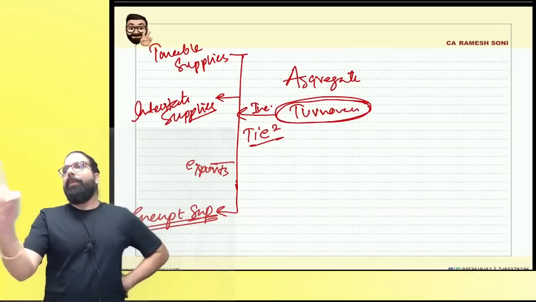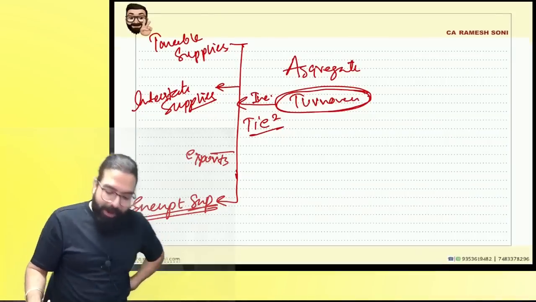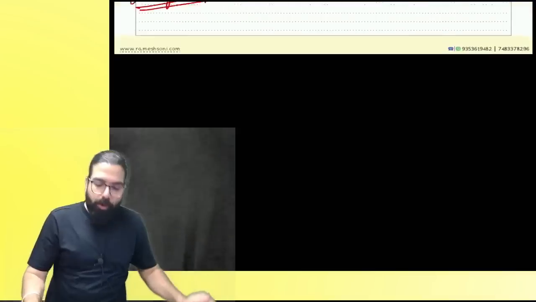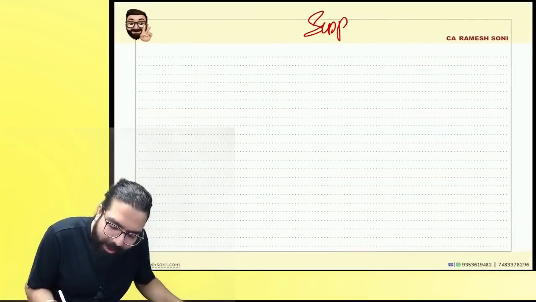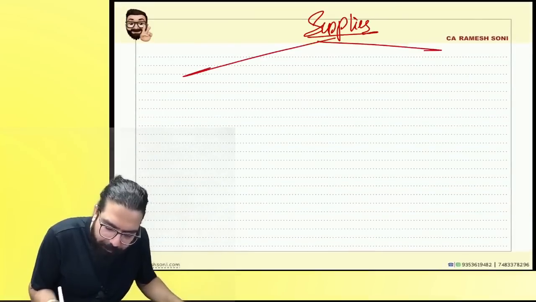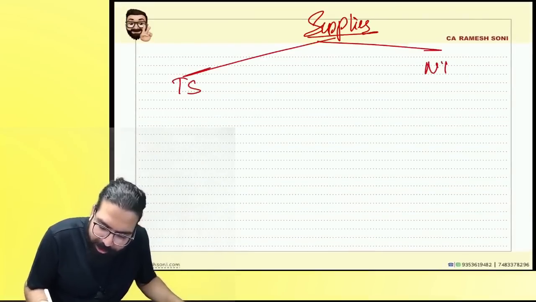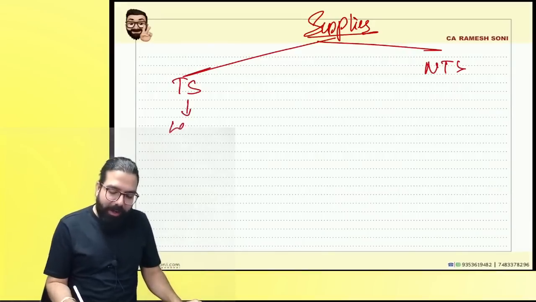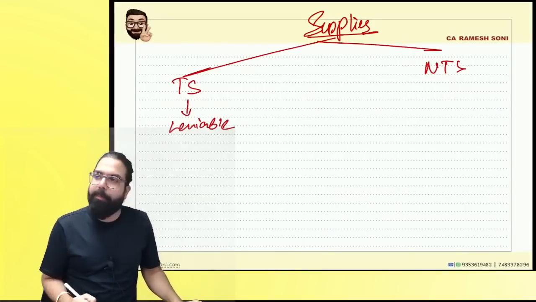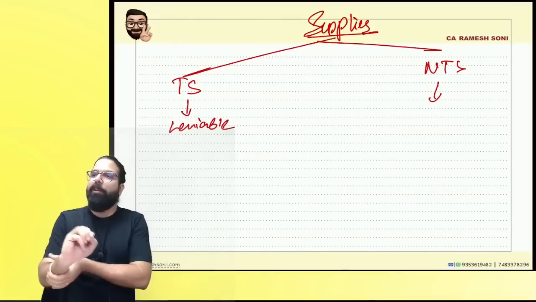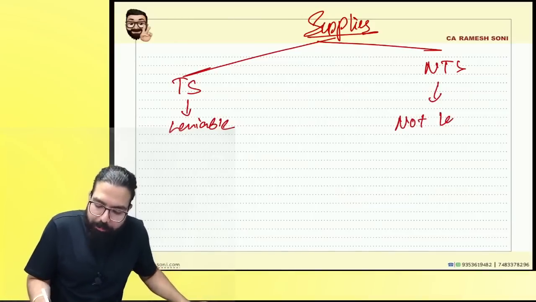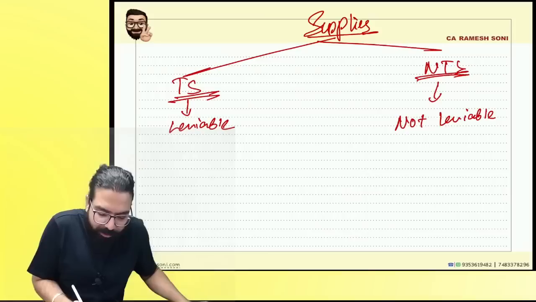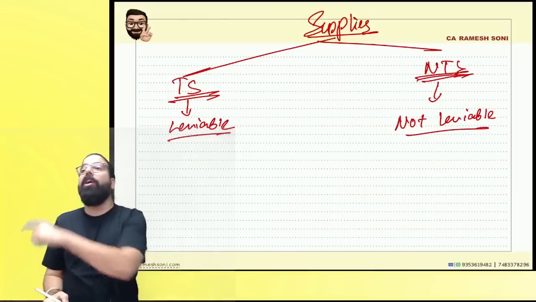Now listen to me very carefully, everyone. Whenever I talk about supplies, supplies are always of two types. One is taxable supply, one is non-taxable supply. Are we clear? Taxable supplies means what? Which are leviable to GST. Non-taxable supply means which are not leviable to GST. Correct, everyone? Very, very important discussion. Taxable supply means which are leviable. Non-taxable supply means which are not leviable.